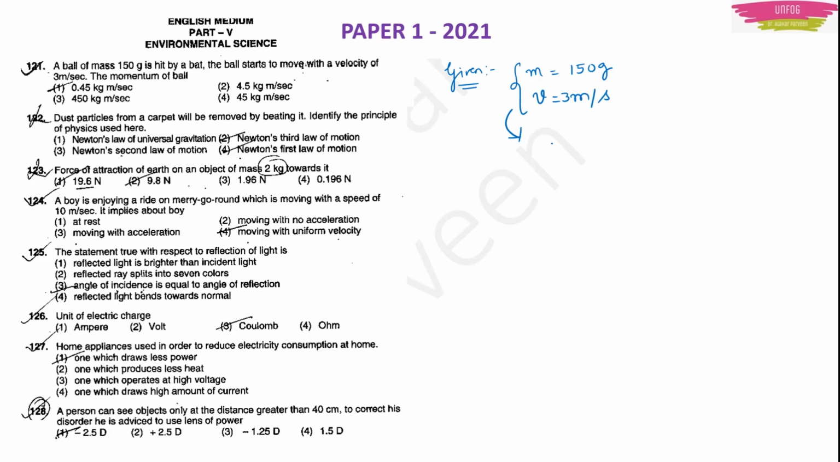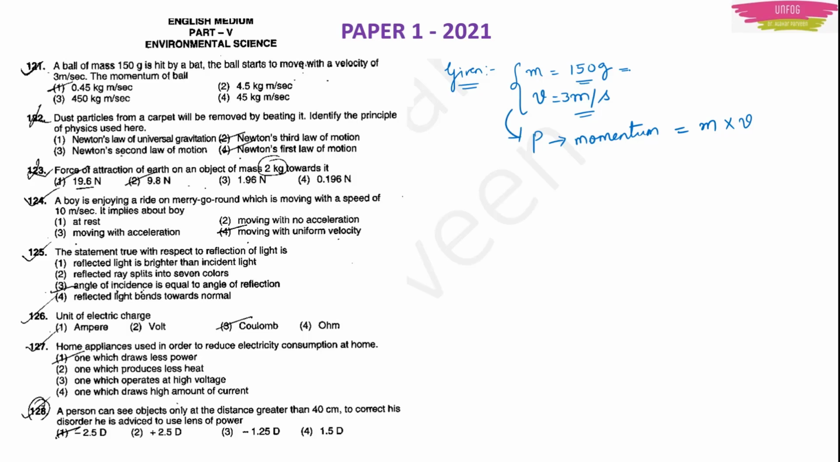One very simple and easy but very important formula which gives you the momentum P. This momentum is equal to mass into velocity. Now the mass of the ball is given as 150 gram. Velocity is given as 3 meters per second. You have to see the options also, whether your units are matching or not.